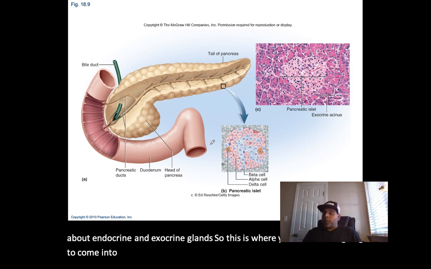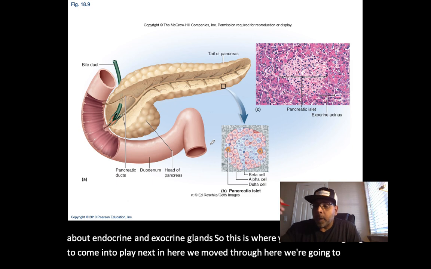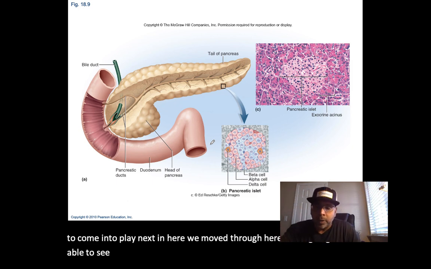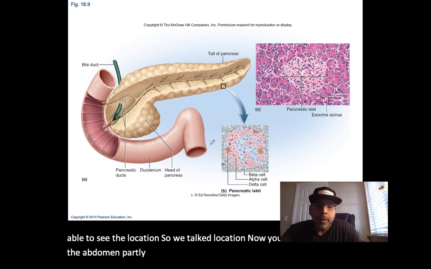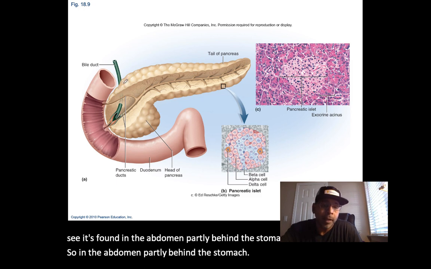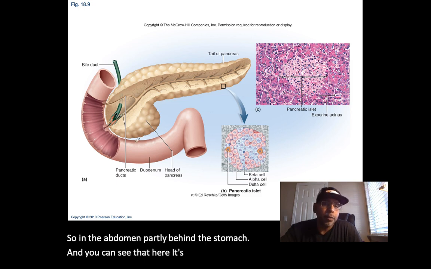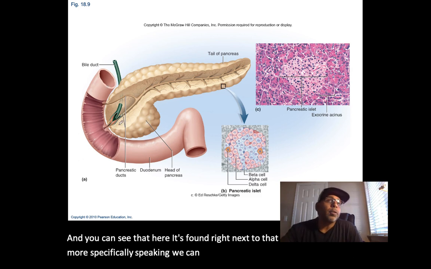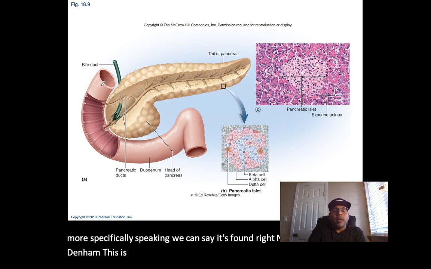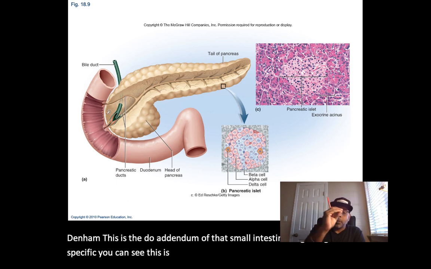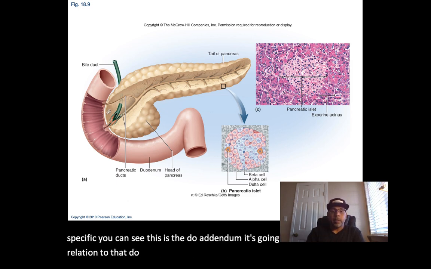Next, when we move through, here we're going to be able to see the location. So when we talk location, you can see it's found in the abdomen, partly behind the stomach. And you can see that here, it's found right next to that small intestine. More specifically speaking, we can say it's found right next to the duodenum. This is the duodenum of that small intestine. So getting more specific, it's going to be found in close proximity to the duodenum.